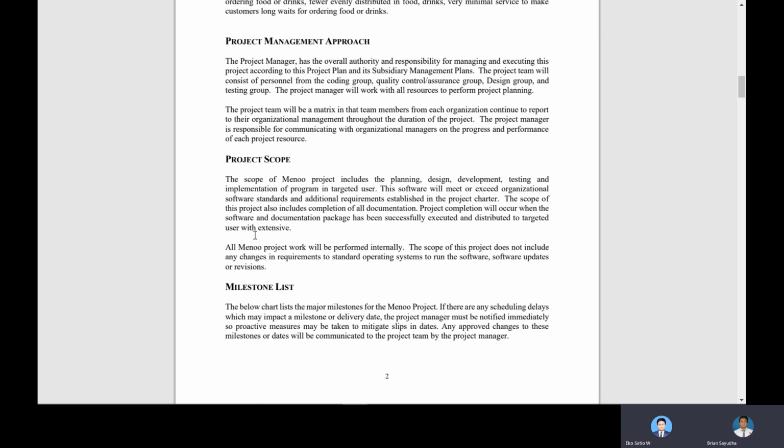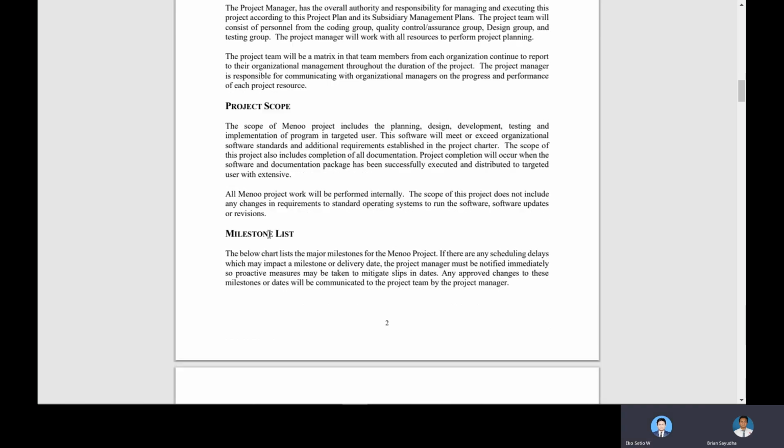And then this project completion will occur when the software documentation package has been successfully executed and distributed to targeted users. All Menoo project work will be performed internally. The scope of the project does not include any change in requirements of the standard operating system to run the software, updates, and or revision.